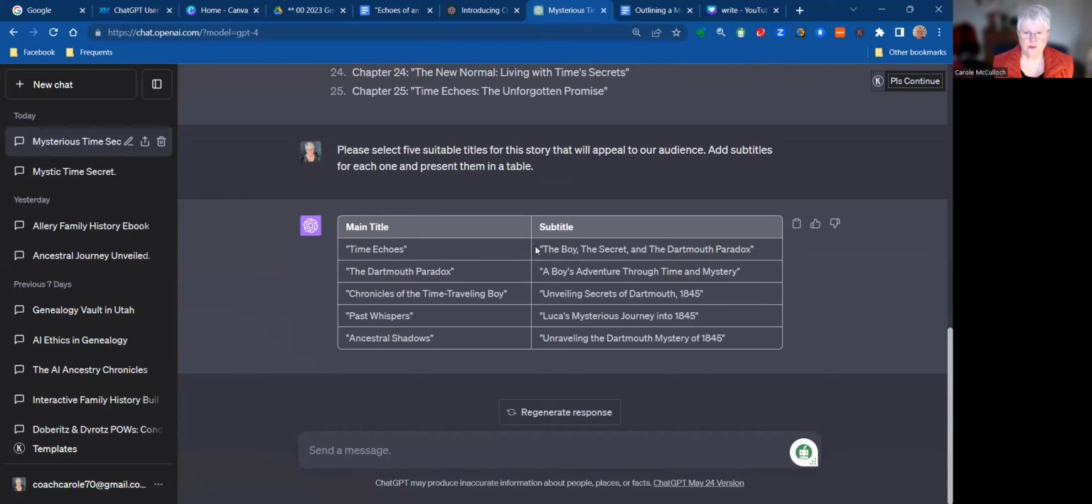So Time Echoes, The Boy, The Secret, and the Dartmouth Paradox. Or The Dartmouth Paradox, A Boy's Adventure Through Time and Mystery. Chronicles, Past Whispers, Ancestral Shadows. I like how it has come up with some really descriptive titles and subtitles. I think I like this one most of all. The Boy, The Secret, and the Dartmouth Paradox. That appeals to me. And Time Echoes is still echoing for me as a title.